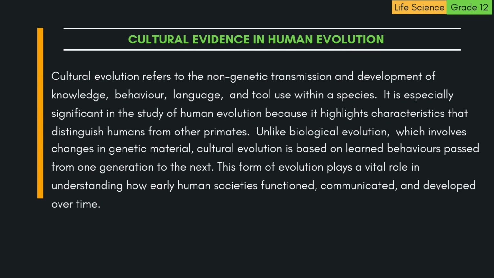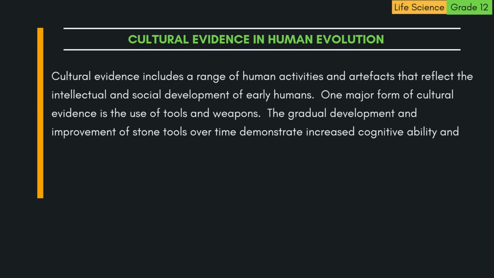to the next. This form of evolution plays a vital role in understanding how early human societies functioned, communicated, and developed over time. Cultural evidence includes a range of human activities and artifacts that reflect the intellectual and social development of early humans. One major form of cultural evidence is the use of tools and weapons.